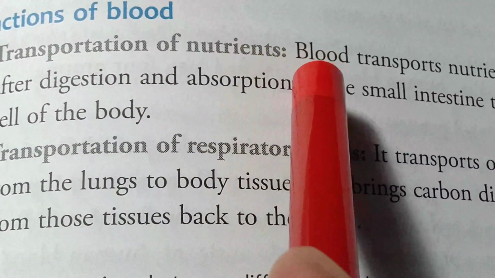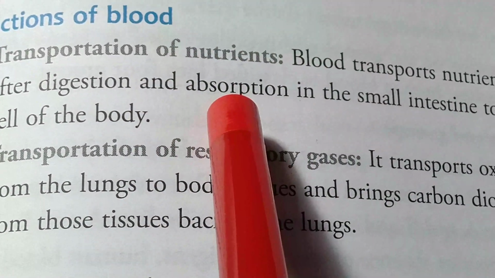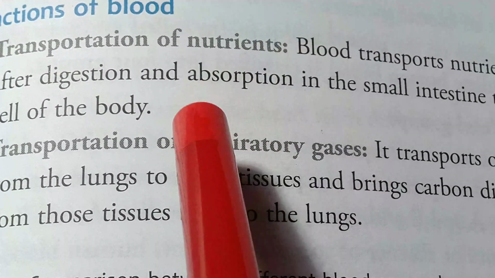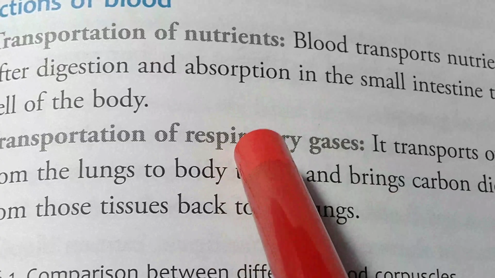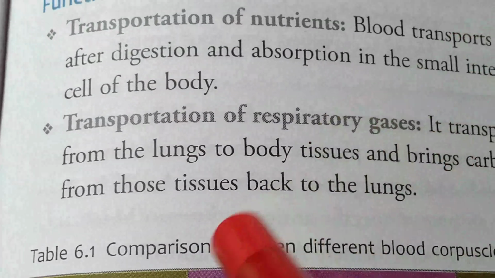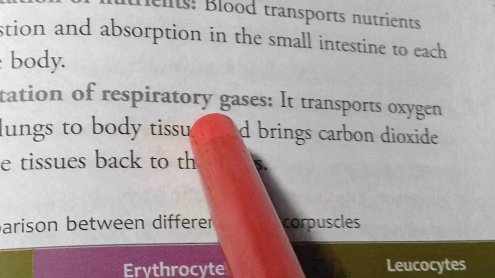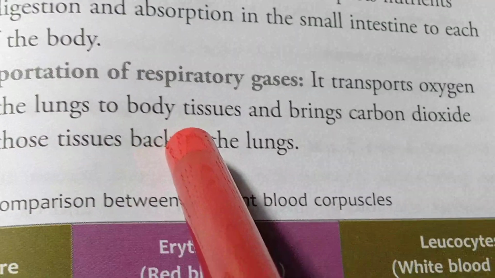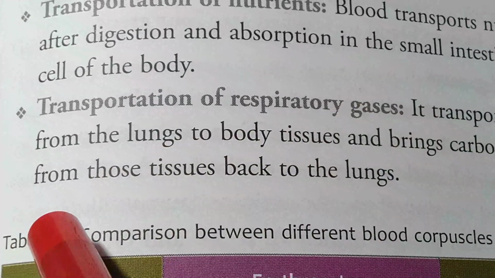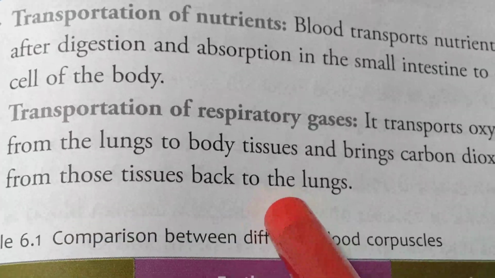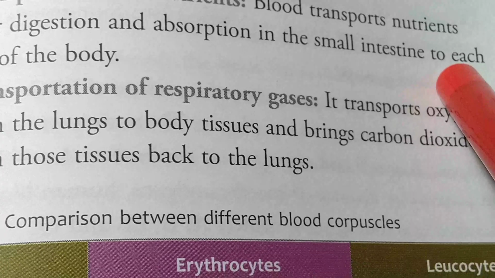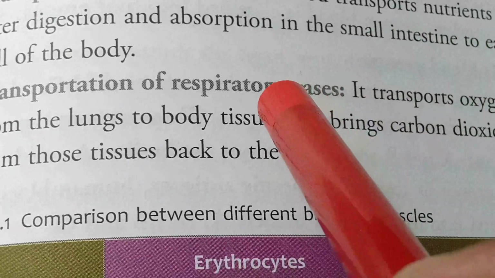So basically, when digestion is complete and the nutrients are reabsorbed, they are spread throughout the body with the help of blood. Transportation of the respiratory gases. It transports oxygen from the lungs to the body tissues and brings carbon dioxide back to the lungs. So it carries oxygen from the lungs, and again carries carbon dioxide back to the lungs.